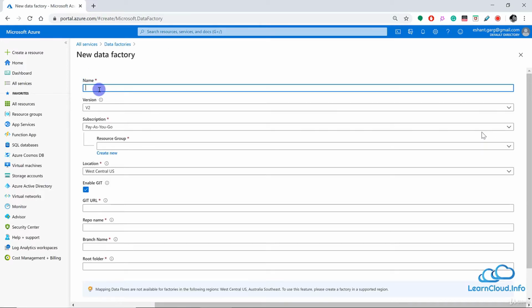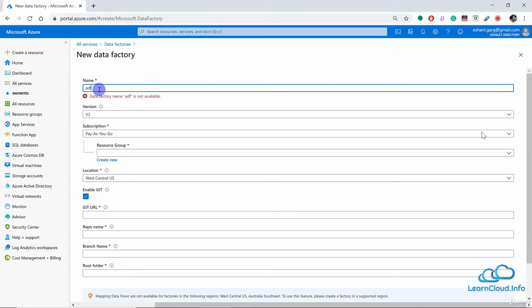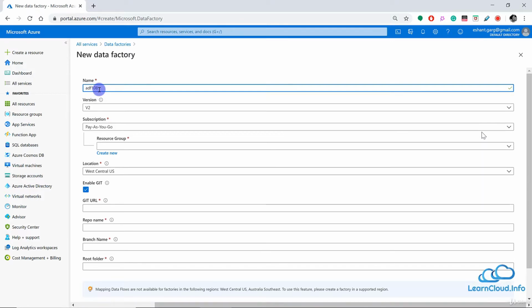The first thing is we need to provide a unique name to Azure Data Factory. If I type ADF, I'm pretty sure I'm not going to get it. This is pretty common. So let me add some unique number here to make this name unique. And in your production environment, you want to follow the naming convention of your company to name this data factory.